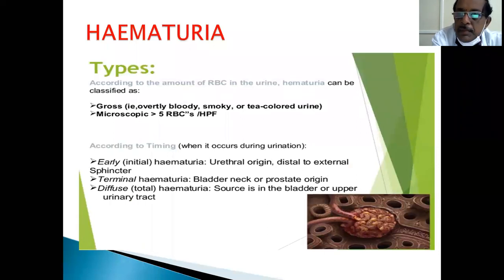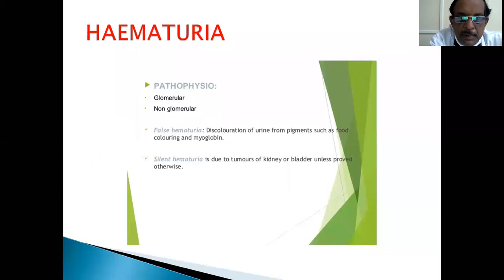It can be initial or early hematuria of urethral origin, distal to the external sphincter; terminal hematuria, from the bladder neck or prostate; or diffuse total hematuria, where the source is in the bladder or upper tract. Again, it can be painful or painless hematuria, painless pointing more to malignancies. What is the pathophysiology?